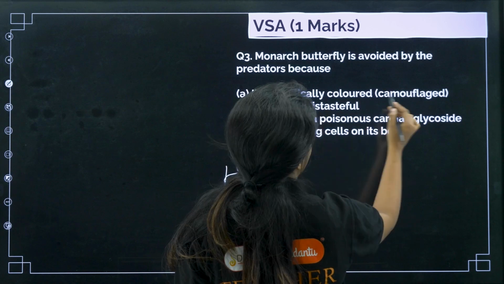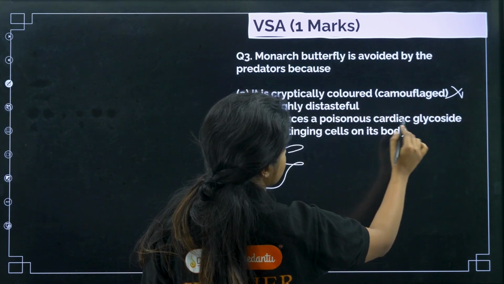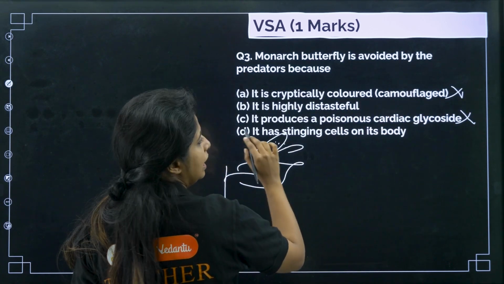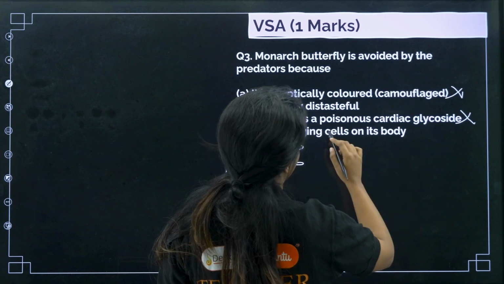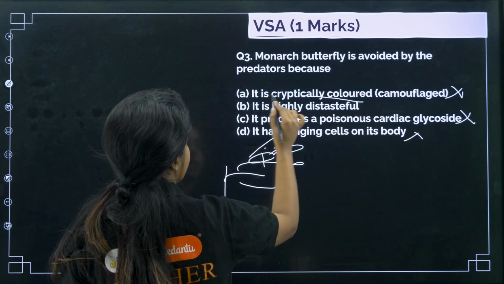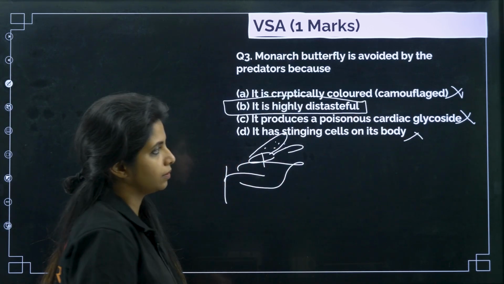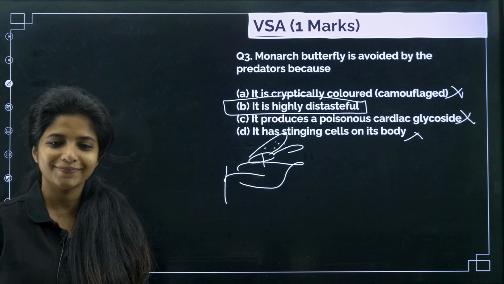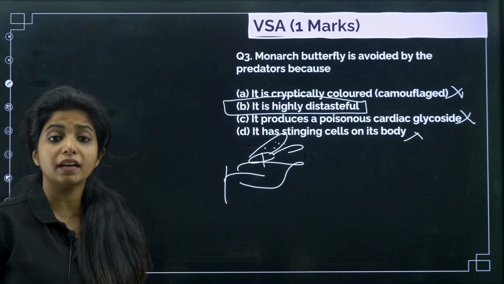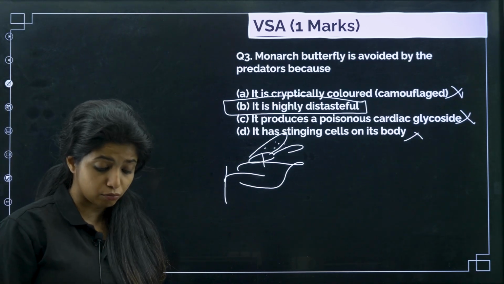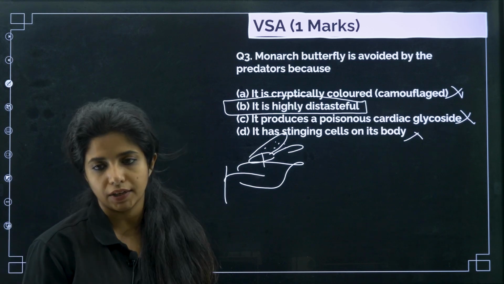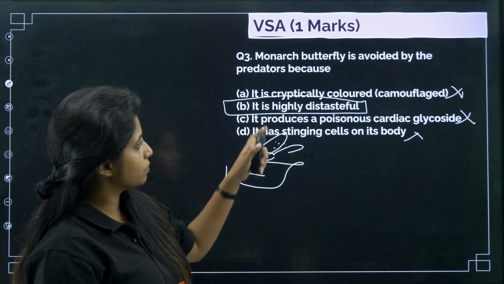It is not because it is cryptically colored or camouflaged. It produces a poisonous cardiac glycoside, and it has stinging cells on its body. No. It is highly distasteful. Actually, there is cardiac glycoside being produced in them, but it's not given in your NCERT, which is why we say this becomes the answer.